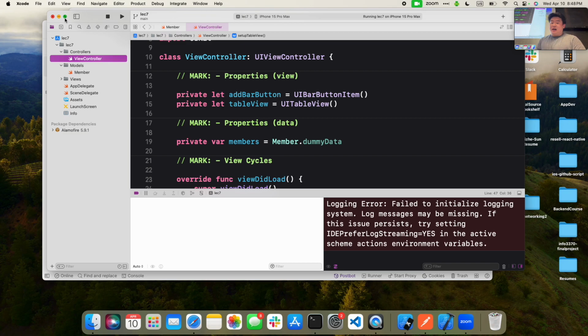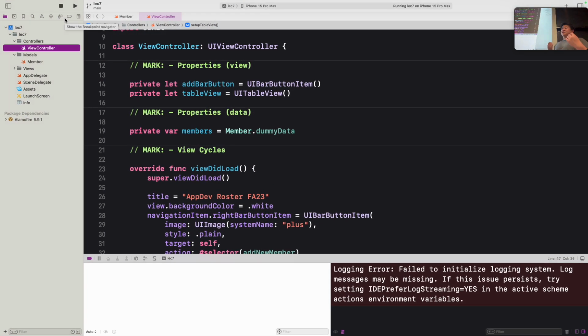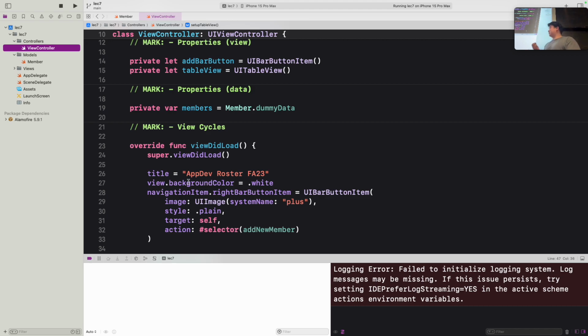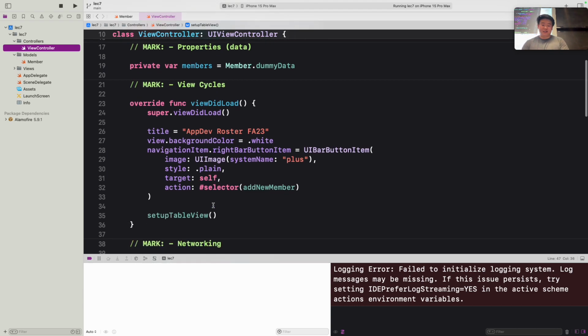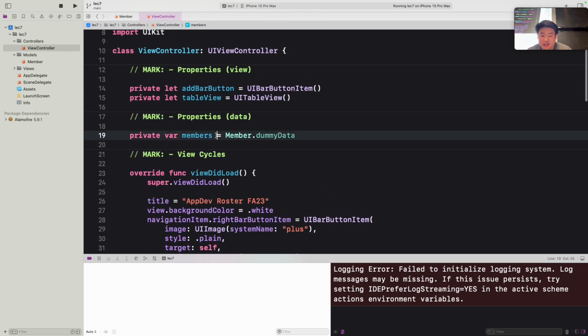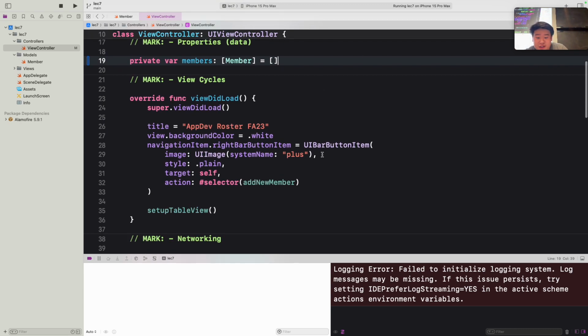Okay, what we want to do now is implement our GET request so we can fetch our member list from the database that we have stored at the URL. That requires us to write some networking functions, and what Tiffany mentioned earlier about NetworkManager and things like that, we're going to be directly applying today. The first thing we want to do is get rid of this dummy data right here. We want to keep this variable and set the type as a list of member objects. Instead of setting it to dummy data, we want it to be empty, because the first time we initialize our app, we always want it to be empty in case we want to fetch something from the backend that has updated data for us. That's the first change we're going to do.